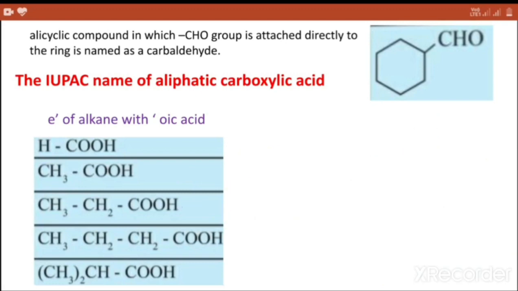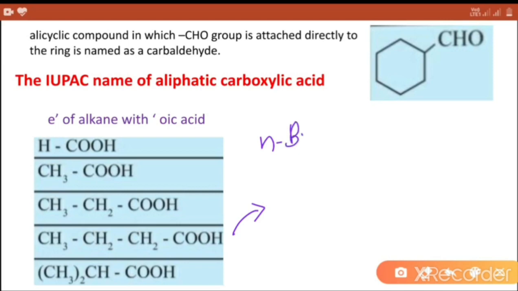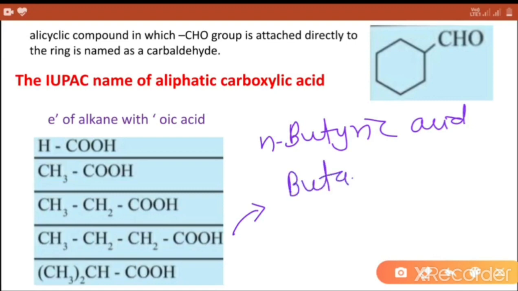Next compound, which contains 4 carbon atoms, and common name is n-butyric acid. IUPAC name butanoic acid.